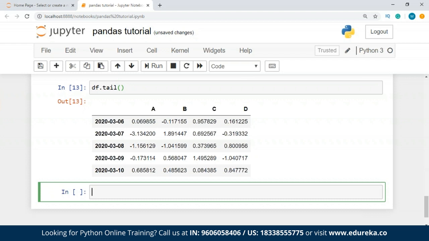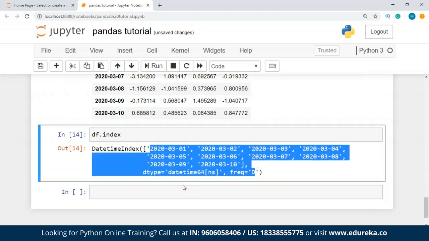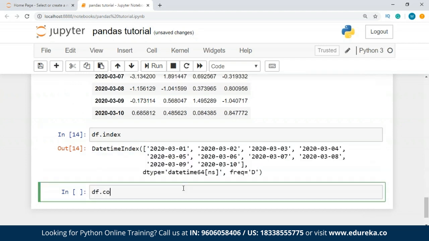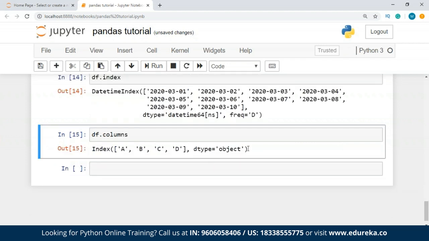After this, we have df.index. What this will do is give you all the values from your index. And similarly, we have df.columns, which is going to give you all the columns from your data frame. So this is how you view your data, guys.